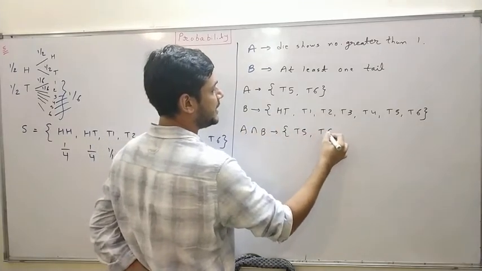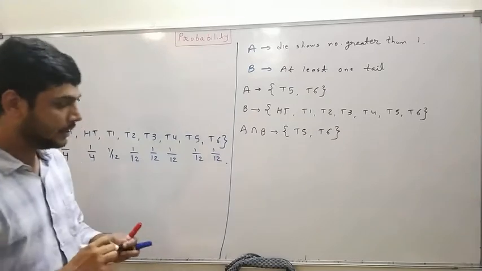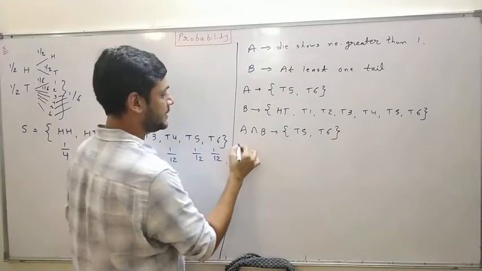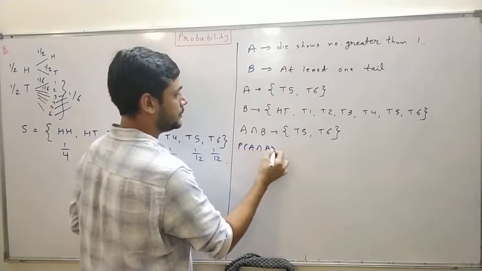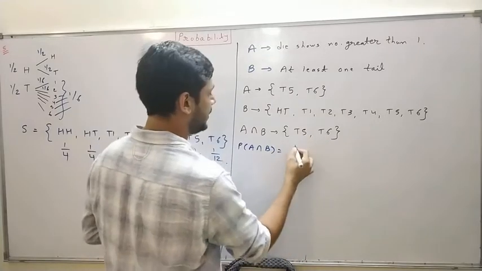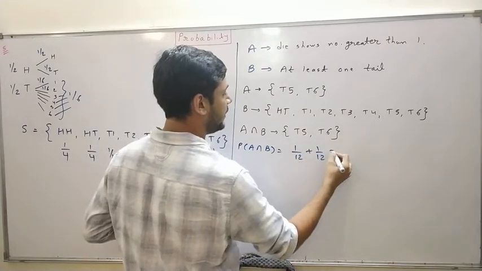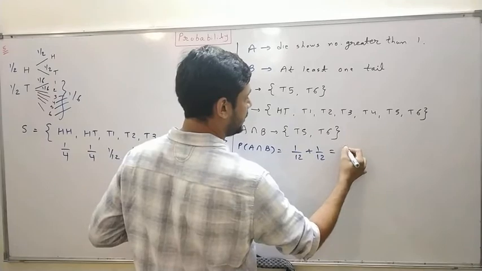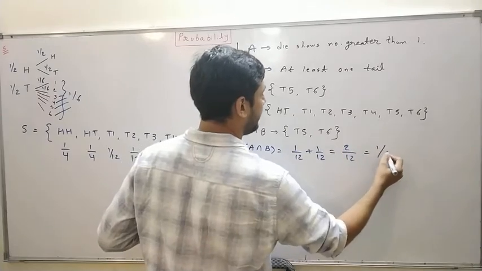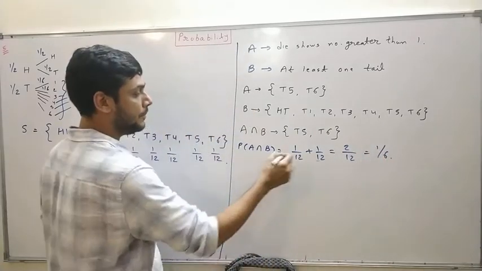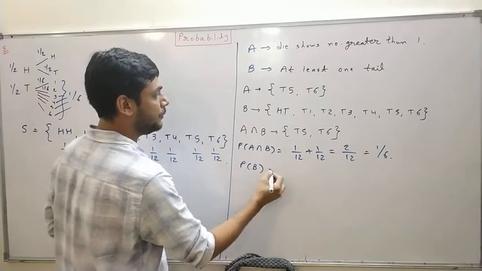T5, T6, because A is a subset of B. Now what is the probability of A intersection B? So that is T5 and T6, we have to add these two, so 1/12 plus 1/12 that is 2/12, means 1/6, that is the probability of A intersection B. And what is probability of B?